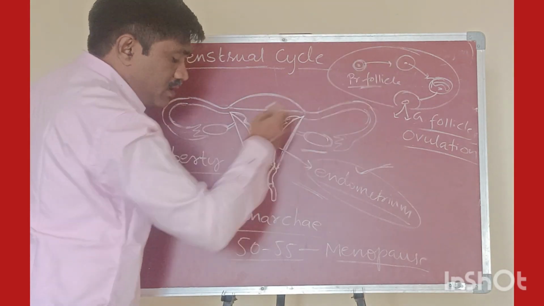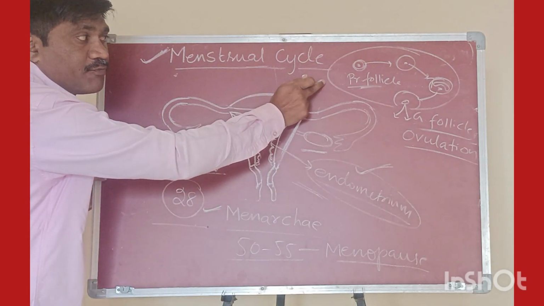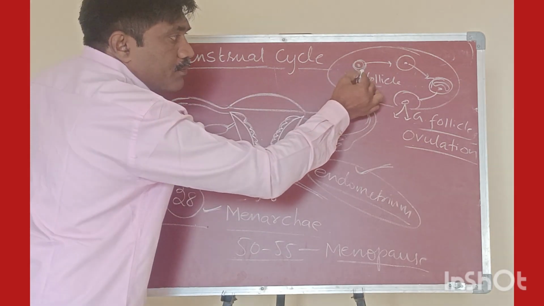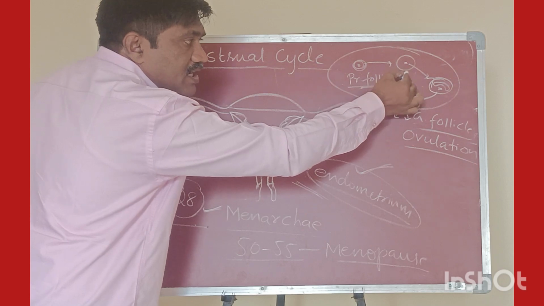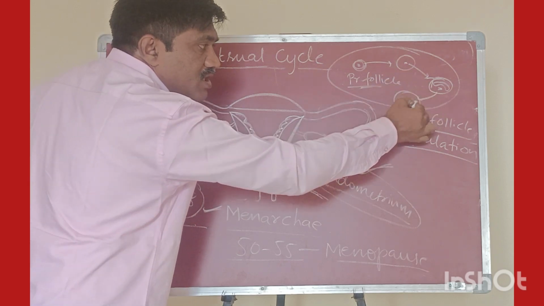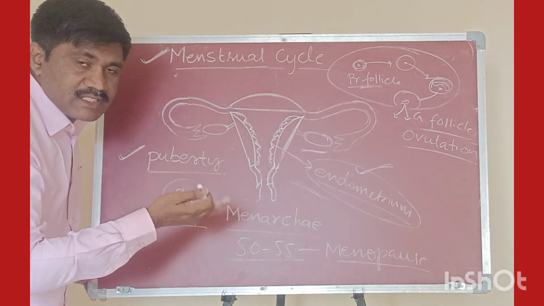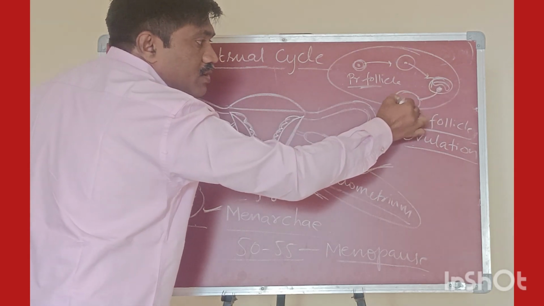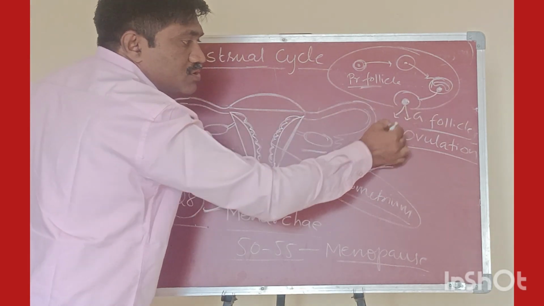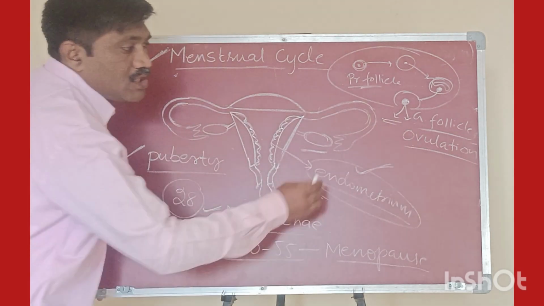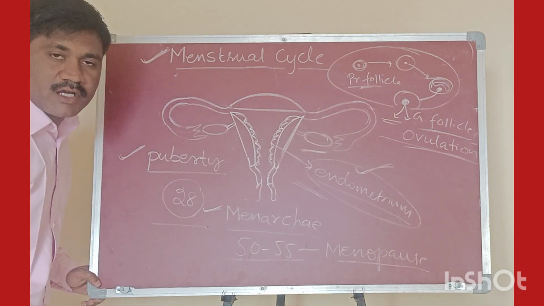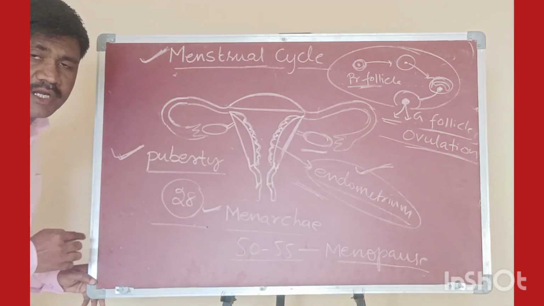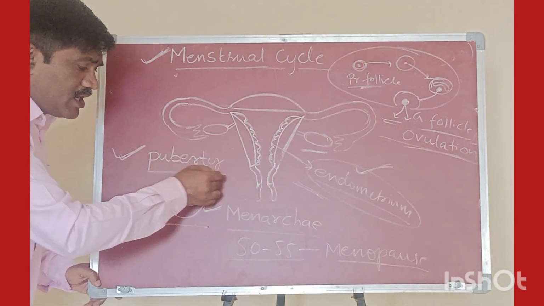Now, in the ovary, primary follicles are there. When puberty starts, the growth or maturation of the follicles starts. Primary follicles grow into secondary follicles, secondary follicles grow into tertiary follicles, and tertiary follicles grow into Graafian follicles. In the Graafian follicle, a primary oocyte is already there, but this primary oocyte divides and gives a secondary oocyte. This secondary oocyte will be released. The release of the secondary oocyte from the Graafian follicle is called the ovulation process. These changes we can observe in the female ovary at the time of puberty.